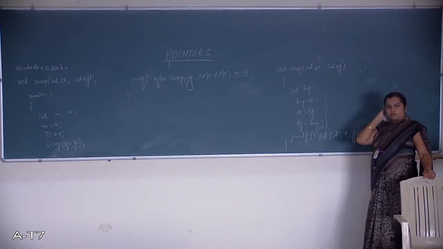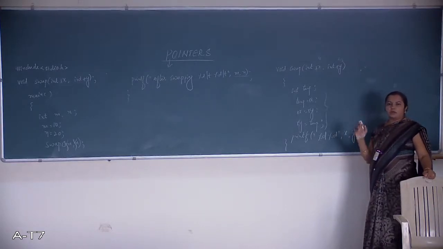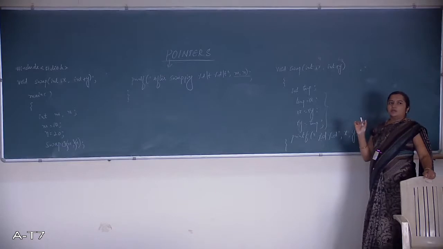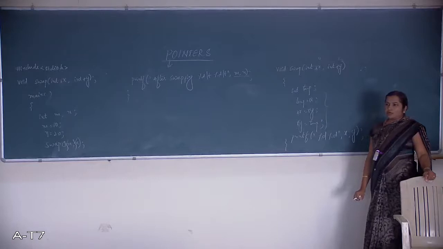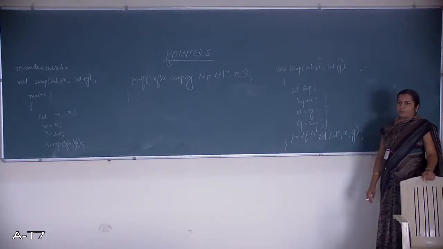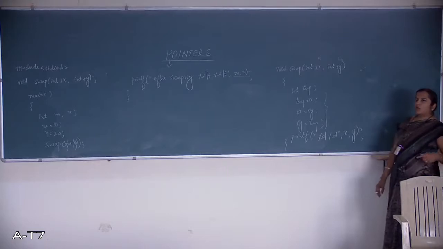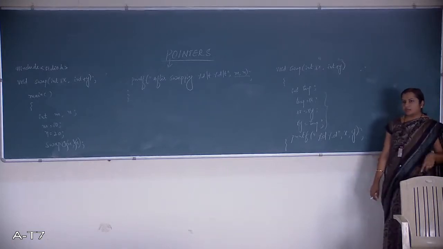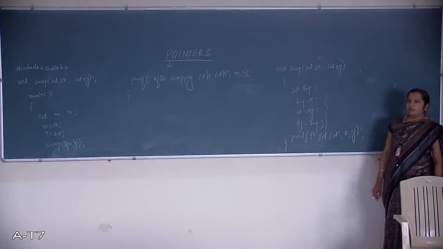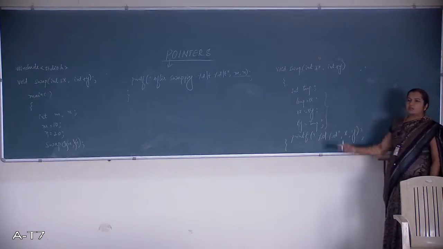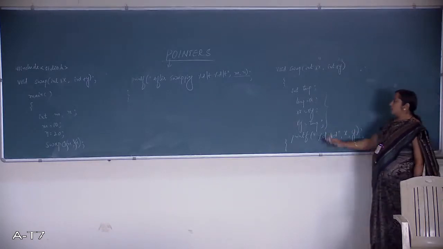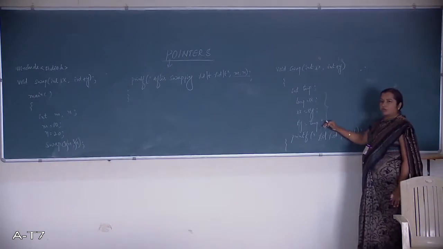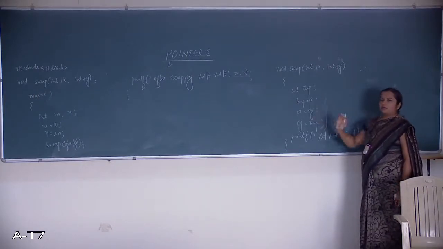Getting it? As I already said, the ampersand is the address operator, with which you can obtain the address of a particular location. Star means the actual content or the value stored at that location. In order to retrieve that, you can make use of both. With the help of the pointer concept, we can achieve the designated task here. Hence, what could be the output here? Same here, since we are making use of call by reference. With the help of pointers, whatever changes we make in the called function will be reflected back in the main function.